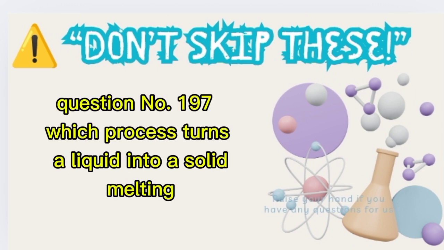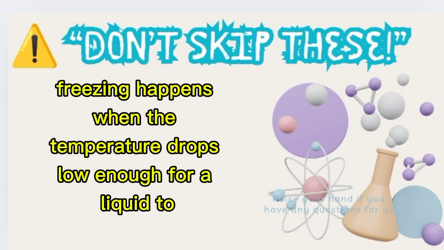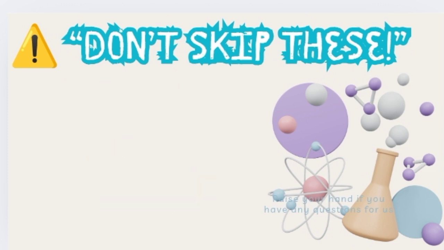Question number 197. Which process turns a liquid into a solid? A. Melting, B. Freezing, C. Condensation. Correct answer B. Freezing. Freezing happens when the temperature drops low enough for a liquid to become solid.